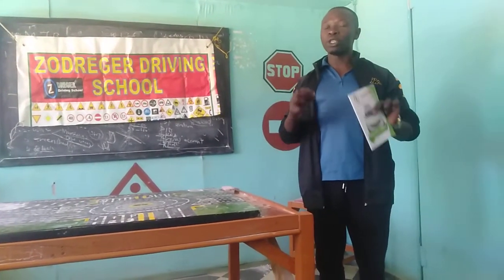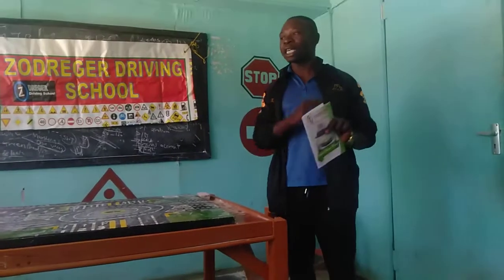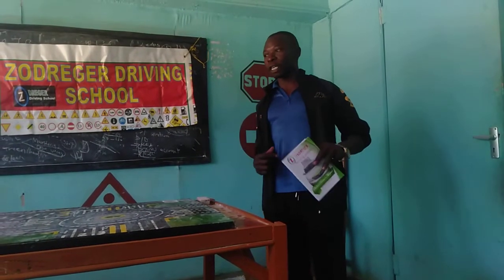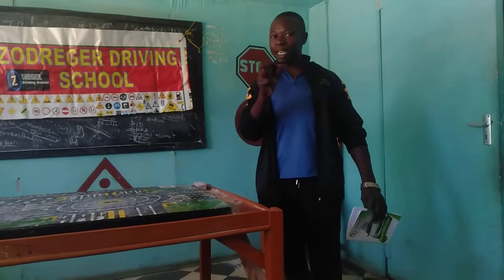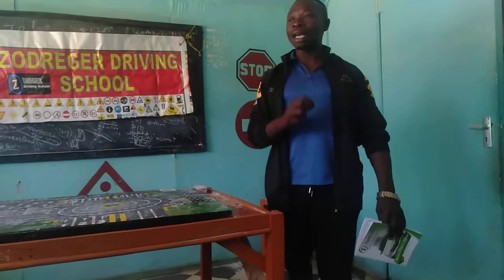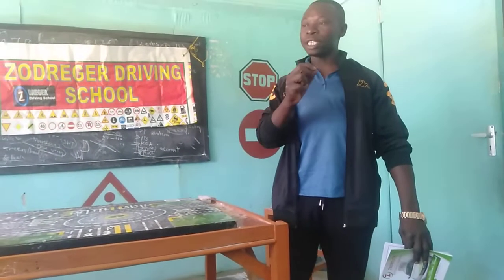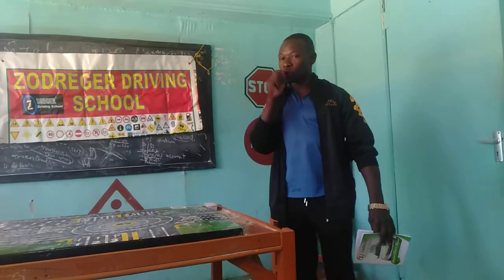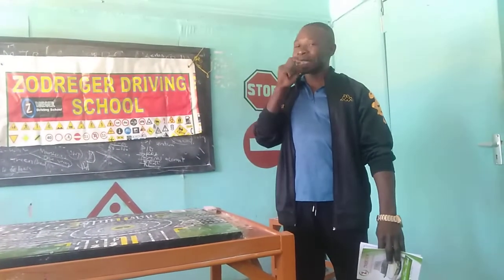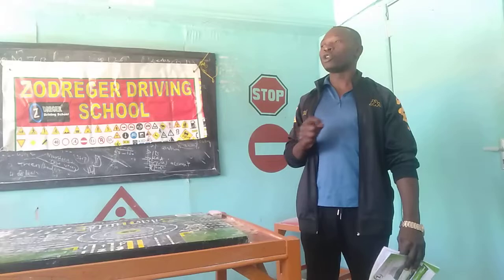And then the next question, which document should you place on the windscreen of your vehicle when driving? So the first document is the valid insurance sticker, the valid inspection sticker, lastly, the valid road license. So those are the three documents that you should place on your windscreen of your vehicle when driving.